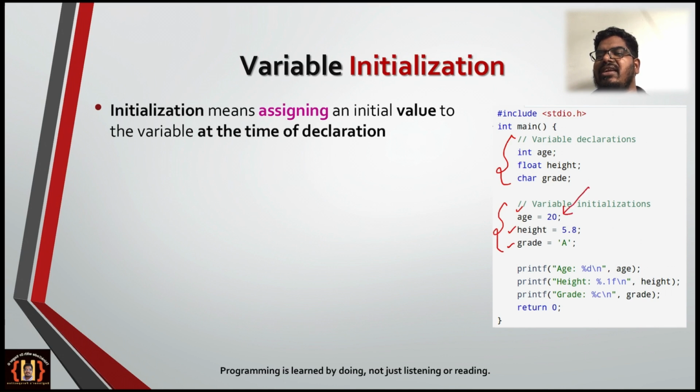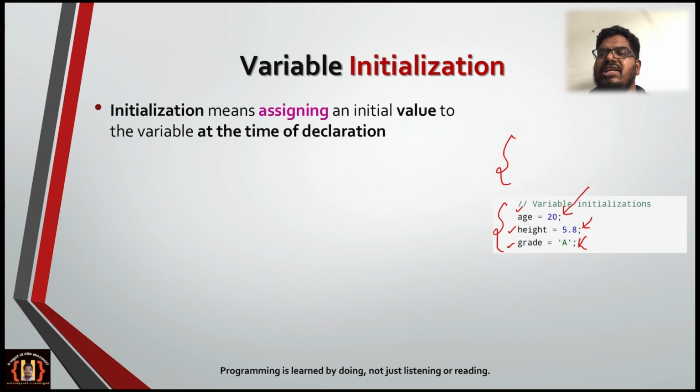And these variables are initialized, assigned some values. 20 is assigned and 5.8 is assigned. Grade is 'A', it's a character, that's the reason it is in single quotes, right? So this is the variable initialization. There are other means of initializing the variables, I'll tell you that in a minute.